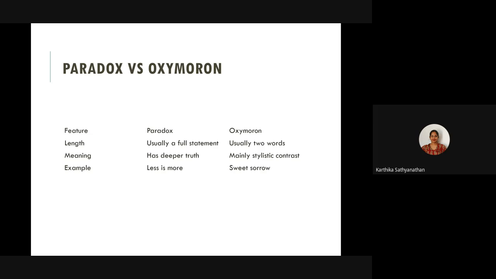philosophical or deeper in that, right? It's mostly stylistic. That's what I mean. When there isn't a hidden deeper truth in that, then you've got to understand that it's oxymoron. And another way of distinguishing paradox from oxymoron is that oxymoron is generally two words, right? And paradox generally is a full statement.